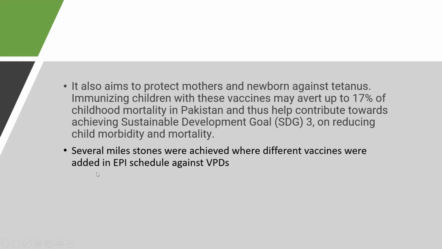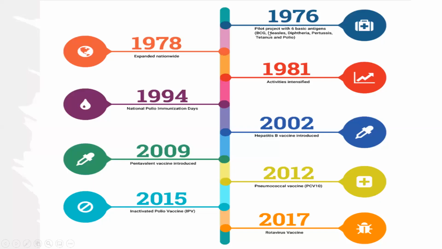Several milestones have also been achieved where different vaccines were added in the EPI schedule against VPDs in Pakistan. It all started in 1976, then went on to the expanded nationwide EPI program in 1978.